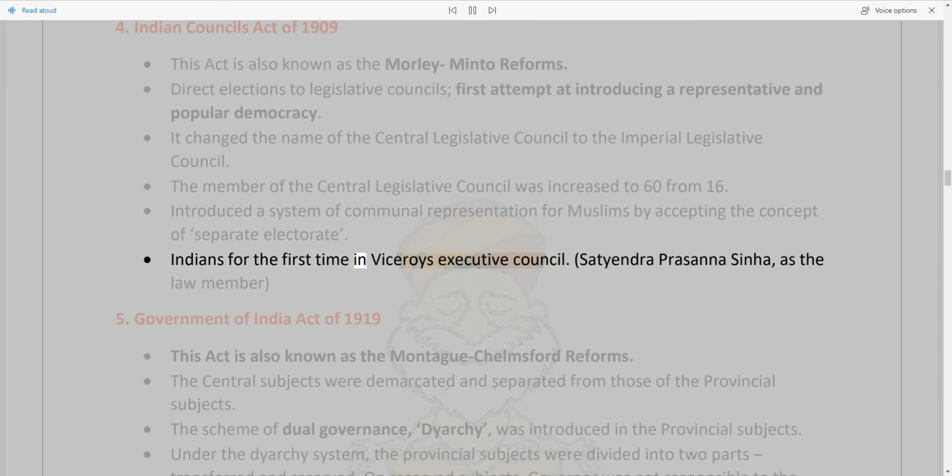Indians were included for the first time in the Viceroy's Executive Council: Satyendra Prasanna Sinha, as the law member.